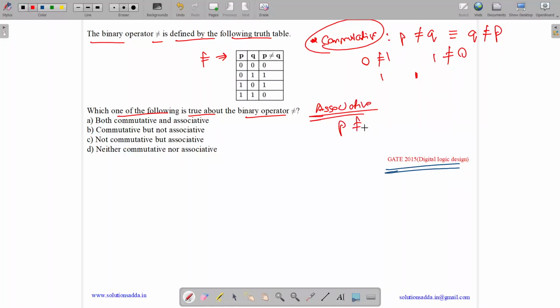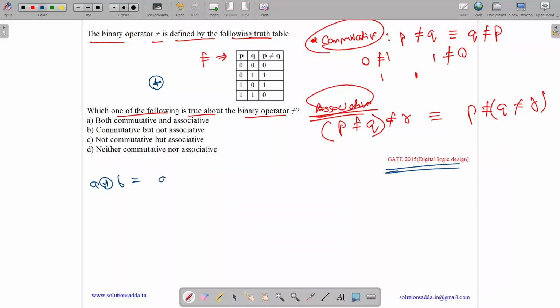Associative means P not equal to Q not equal to R should be equivalent to P not equal to Q not equal to R with the associativity of brackets changed. You can see you won't find any tuples which do not satisfy this. There is an easier method to do this. If you analyze this truth table, you will easily get to know that it is nothing but the truth table of the XOR. What is A XOR B?